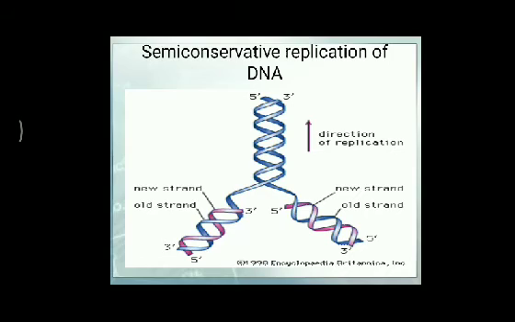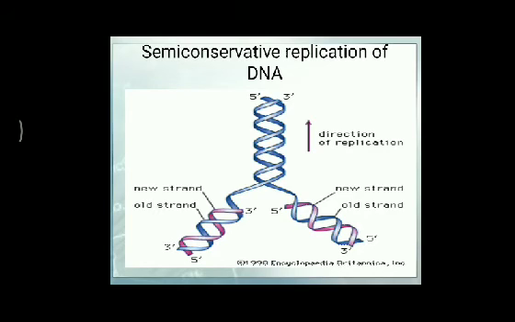DNA is not present inside the nucleus or any organelle in prokaryotes, while in eukaryotes DNA is present inside the nucleus and also in a few organelles.